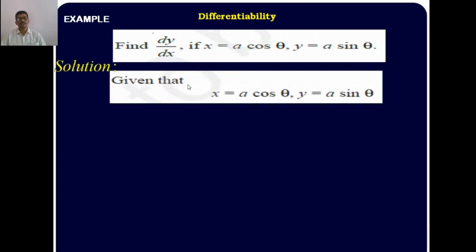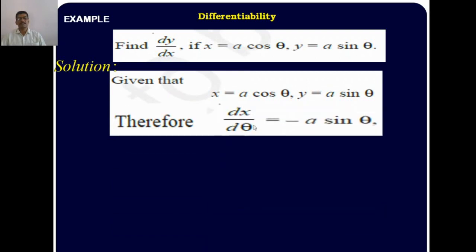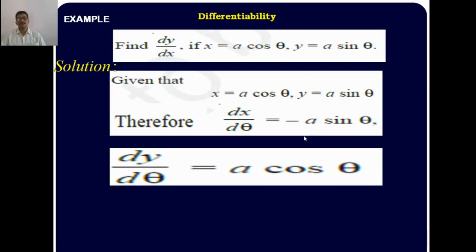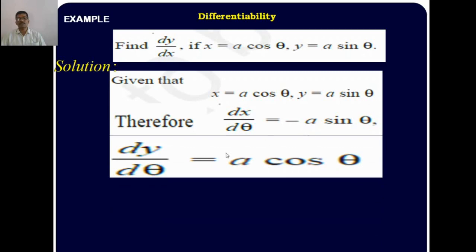The solution: given that x is equal to a cos theta and y is equal to a sin theta. Finding dx/d theta, differentiating with respect to theta, a is constant, and the derivative of cos theta is minus sin theta. Therefore, dx/d theta is equal to minus a sin theta. And y is equal to a sin theta. Therefore, differentiation of y with respect to theta: a is constant, and the derivative of sin theta is cos theta, so dy/d theta is a cos theta.